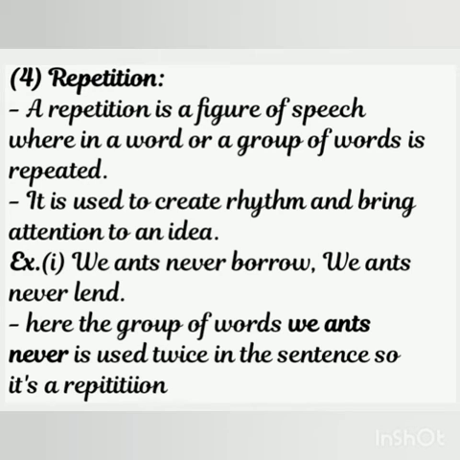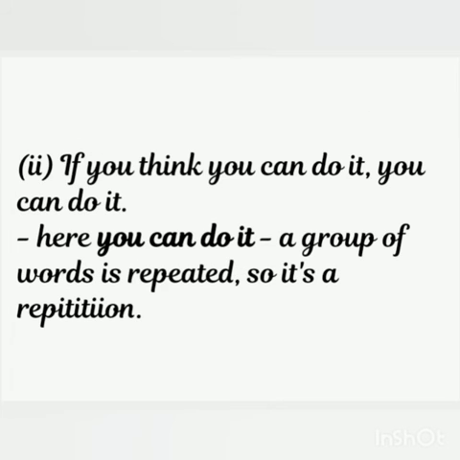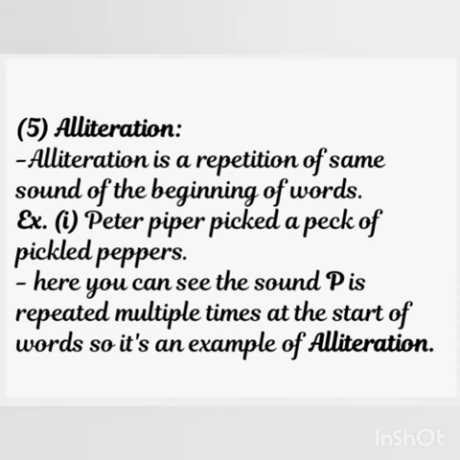It is repetition. A repetition is a figure of speech wherein a word or a group of words is repeated. It is used to create rhythm and bring attention to an idea. Let's see the examples. We ants never borrow, we ants never lend. Here the group of words 'we ants never' is used twice in the sentence, so it is a repetition. Let's look into some more examples. If you think you can do it, you can do it. Here 'you can do it', a group of words, is repeated, so it's a repetition. Let's learn one more figure of speech.